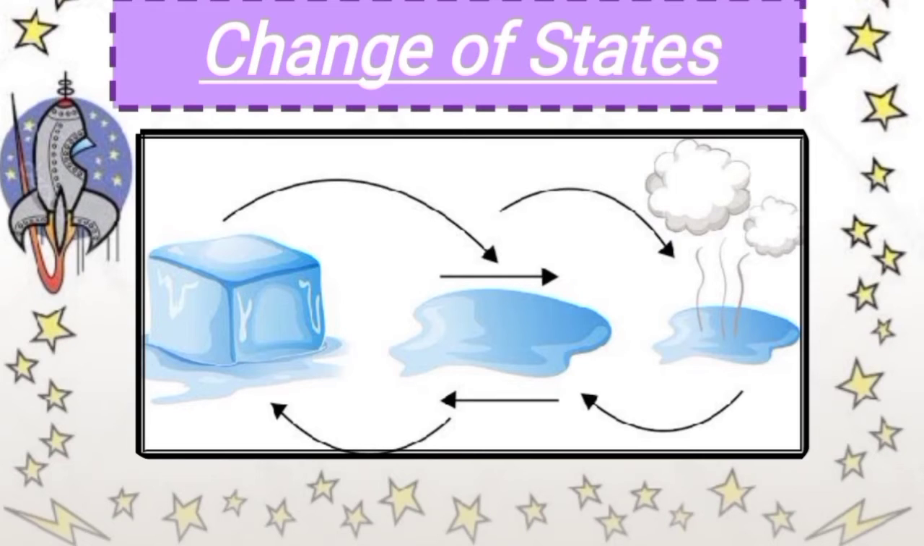On cooling, the opposite changes take place. When water vapor is cooled, it changes into water, which is liquid. When water is cooled further, it changes into ice, which is solid. Thus, matter can change its state from one form to another on heating or cooling.